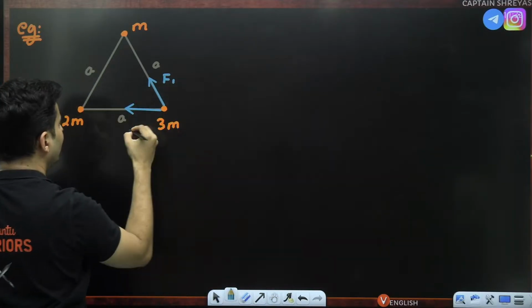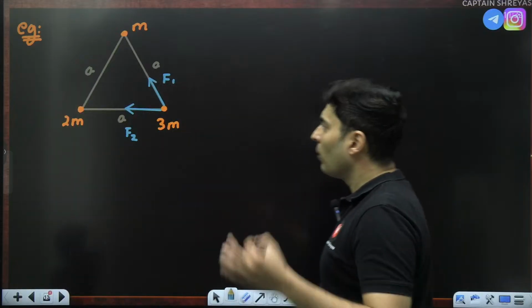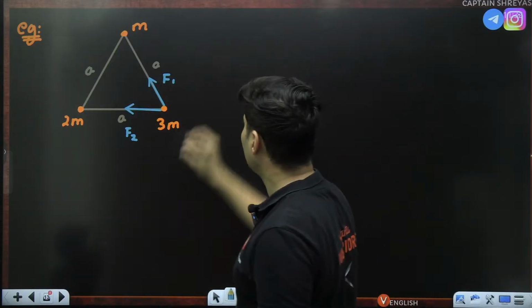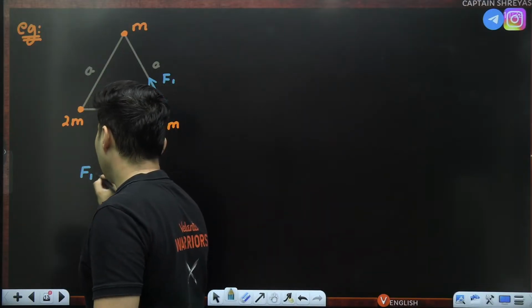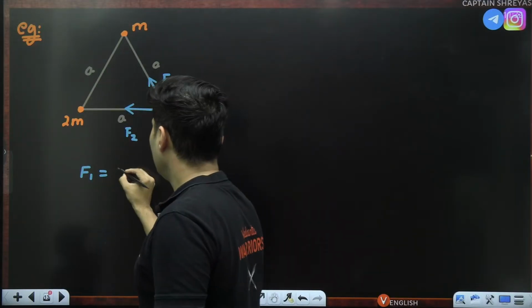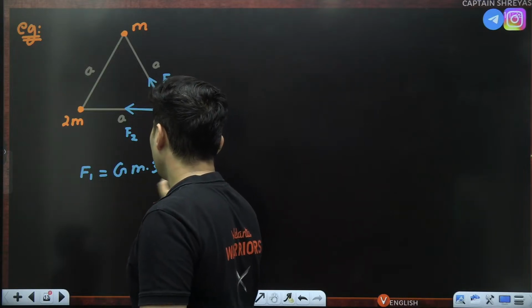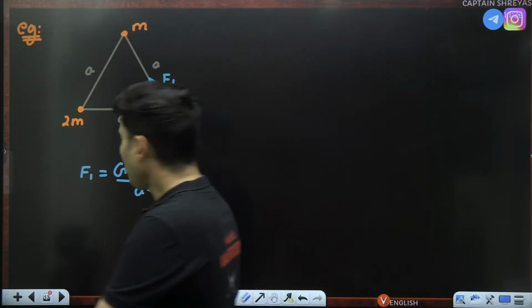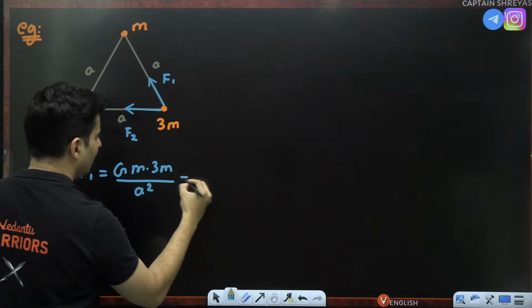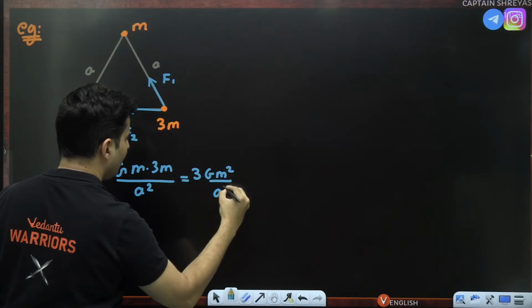This I will call F1. This I will call F2. Can we quickly think what is the magnitude of F1 as well as F2? F1 will be G, product of the masses, m into 3m, divided by the distance, which is basically a square. So this is nothing but 3G m square divided by a square.